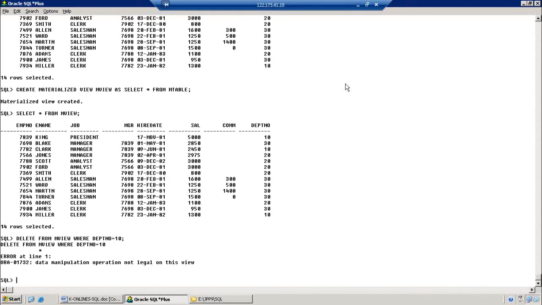But we no need to require it here. This is very important for Oracle developers, the people who are going to work on this. If you want to do any manipulation on that particular materialized view, first of all we get the permissions from the DBA. Then there are some keywords and syntaxes. While applying those syntaxes, automatically we can do any manipulation, even if I want to insert some data.